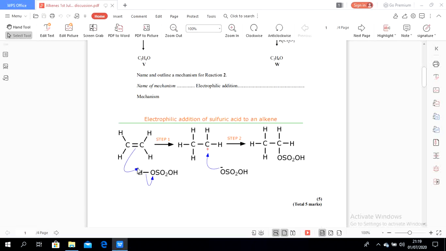That makes the hydrogen an electrophile, and then OSO2OH will become a nucleophile with the presence of a lone pair. After this, the hydrogen attaches to one of the carbons, and then the other carbon will become a carbocation.